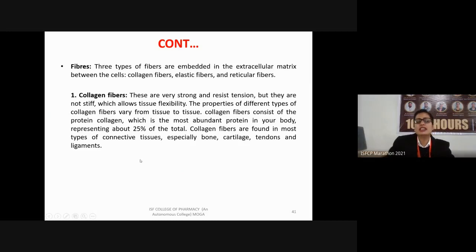Tendons and ligaments are structures which join things together. Ligaments join one bone to another, but tendons are the ones which join the muscle to a bone.